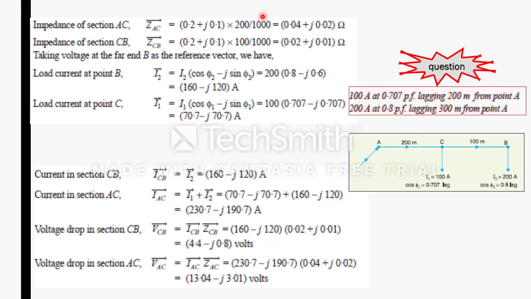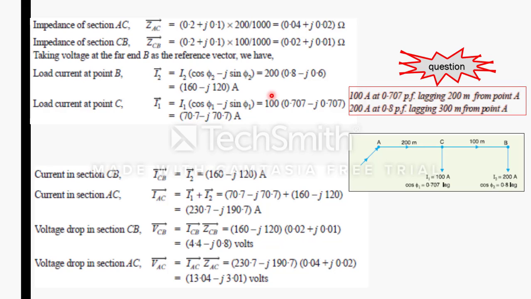So this is in terms of per kilometer, so I get it in terms of ohm into the distance, 200. Similarly for the ZCB section it is 100, so divided by 1 kilometer, so I have to remove those meters, right? That is why divided by 1000, so you get this.